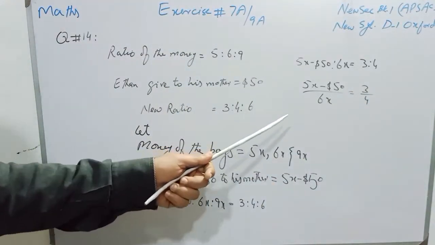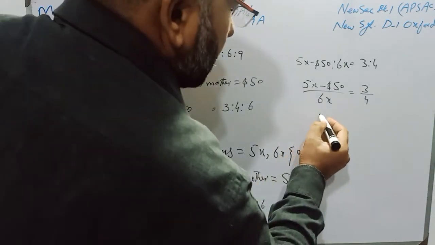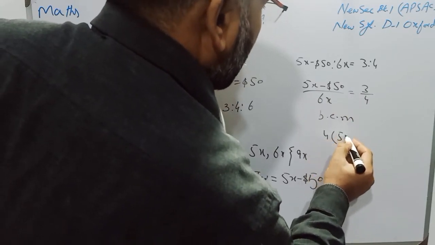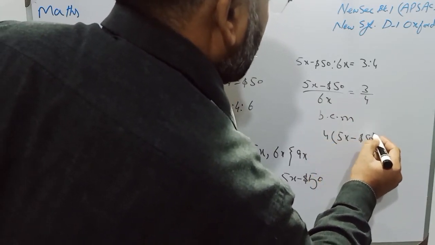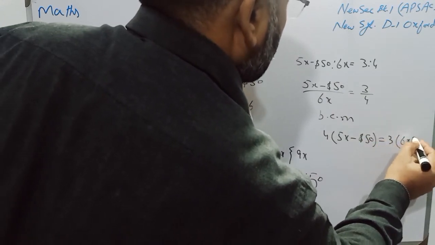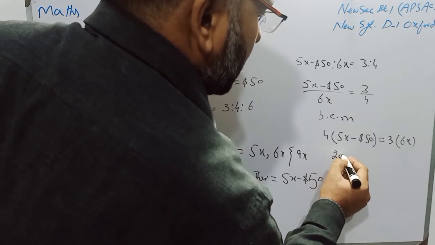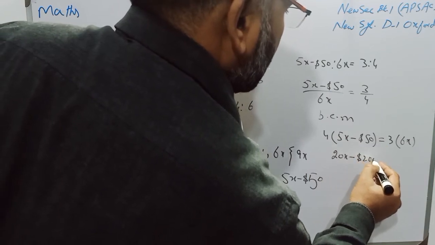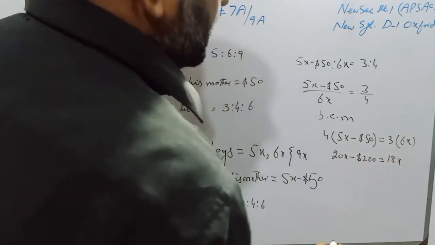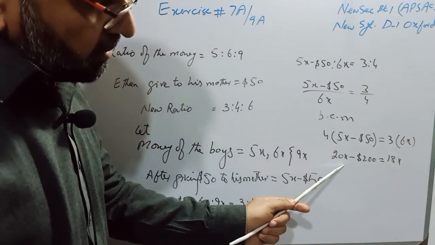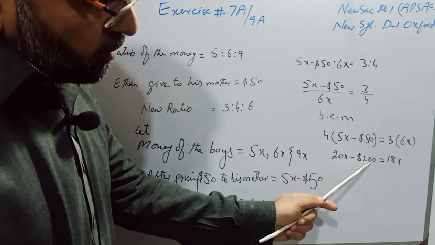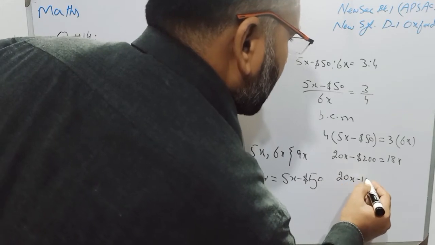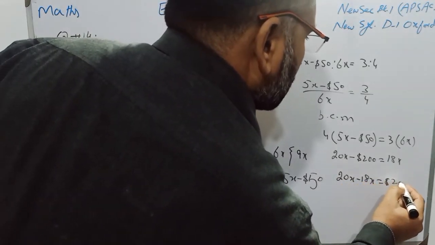Now students, we will do BCM. BCM means 4 into 5x minus $50 is equal to 3 into 6x. Now students, 5 4s are 20x minus 5 4s are $200 is equal to 18x, and 18x is plus on the right side. When we transfer it to the other side, it will become minus, and this $200 is minus on the left side. When we transfer it to the other side, it will become plus, and 20x minus 18x is equal to $200.